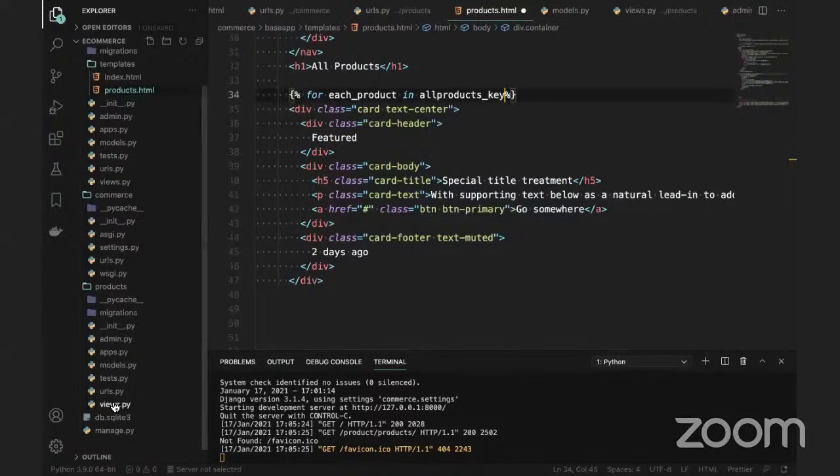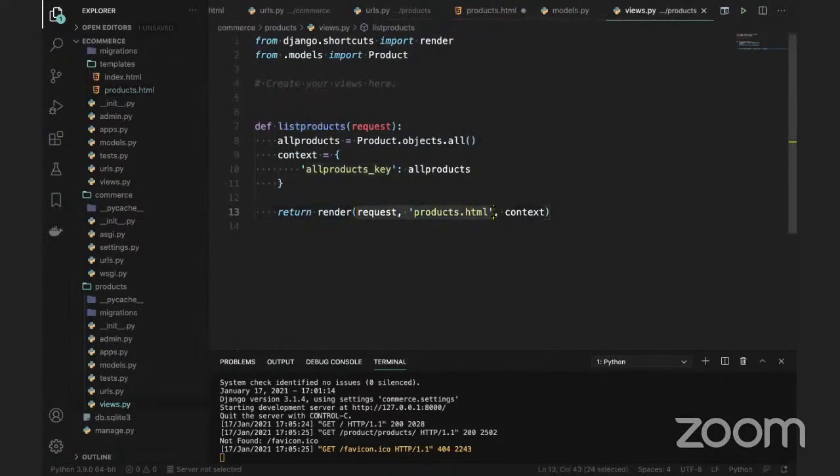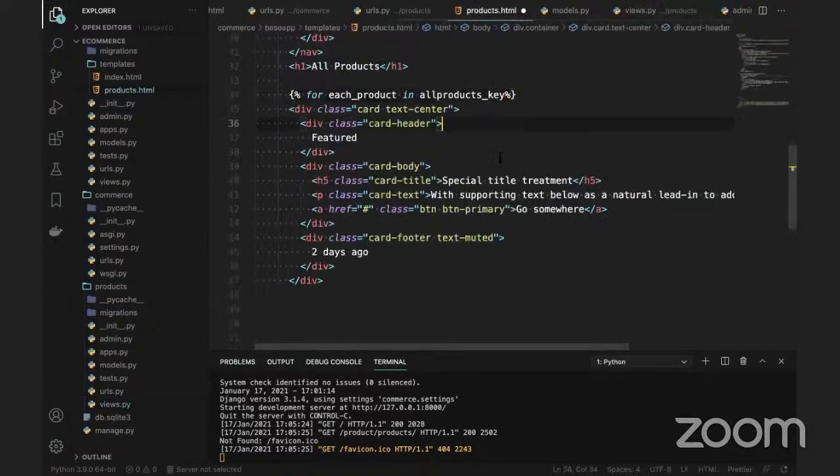Because do you know one thing, guys, in this view only we are rendering the HTML page. What we are rendering is the context. What is the context? Context is a dictionary. Whatever information you are sending from the model, the same information we are sending. So basically our view gets the data from the table and puts it into all products. This all products is given to this key, and this key is in this dictionary. I am passing this key to this product.html. Now in the product.html, I am using that key to get the data.